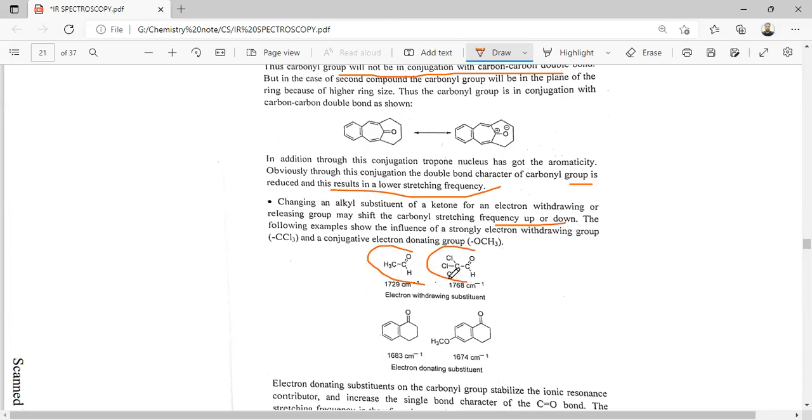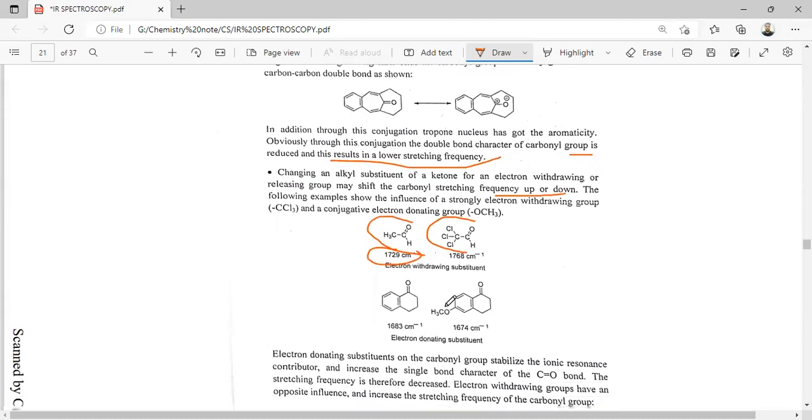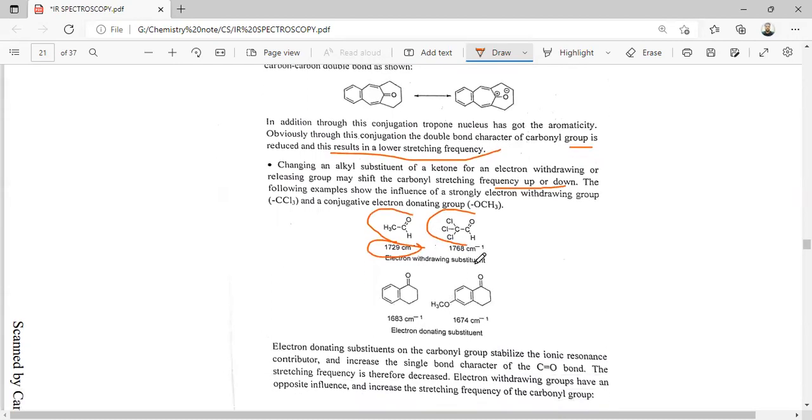For the trichloro substituted, the carbonyl frequency is higher compared to the alkyl substituent, because this strong electron withdrawing group strengthens the CO double bond character. That's why the carbonyl stretching frequency is increased.